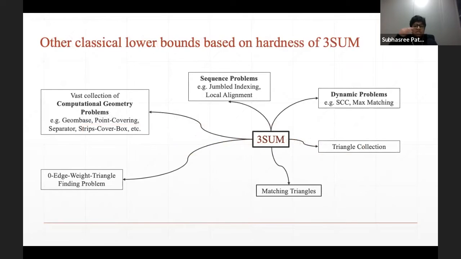And based on this believed hardness of three-sum in the classical setting, lower bounds were given for a lot of these problems. There was a vast collection of computational geometry problems, the zero-edge weight triangle finding problem, matching triangles, and so on, okay? And this kind of explains why people are not able to improve on the existing algorithms for all this plethora of problems here, okay?